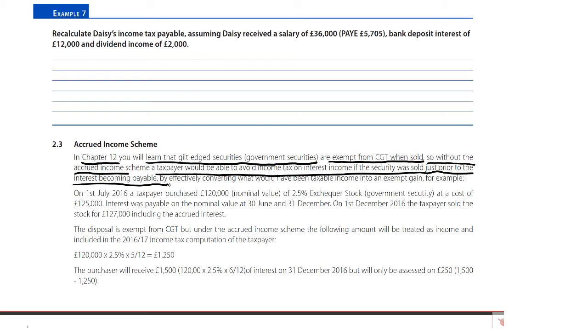So when the individual buys it, they buy it knowing that they're going to get that interest income in. For the vendor, making a sale is an exempt capital disposal. The capital gain is not going to be chargeable. So what the taxpayer selling would effectively be able to do is convert what would have been taxable income, if we had received the interest income, into an exempt gain.